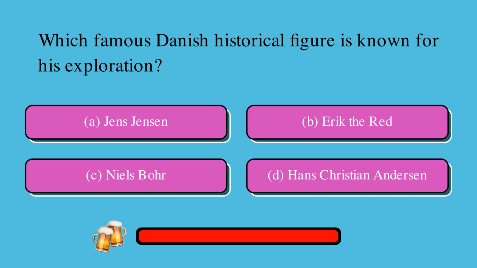Which famous Danish historical figure is known for his exploration? Is it A. Jens Jensen, B. Erik the Red, C. Niels Bohr, or D. Hans Christian Andersen? The correct answer is B. Erik the Red.